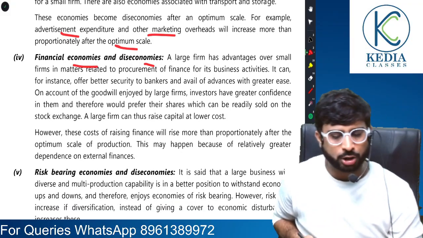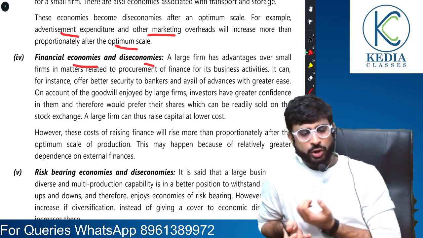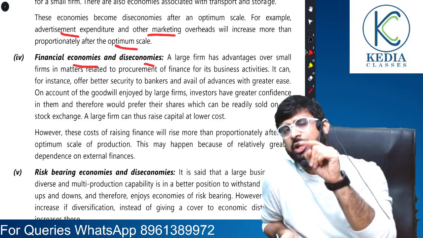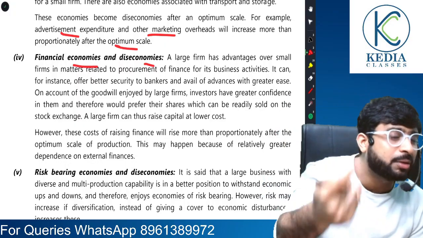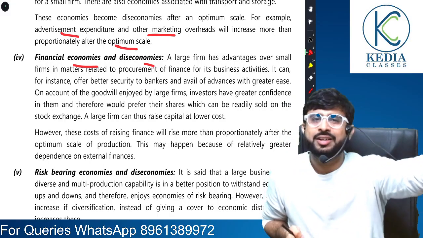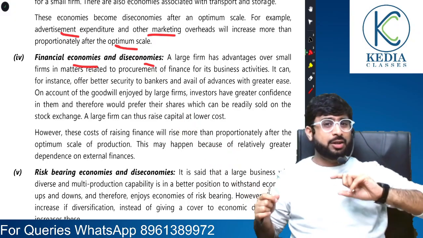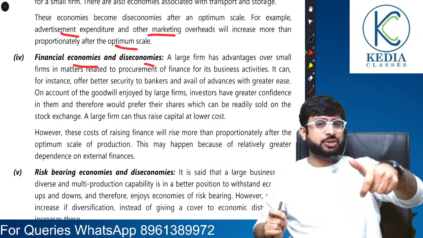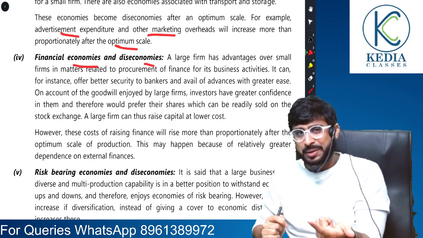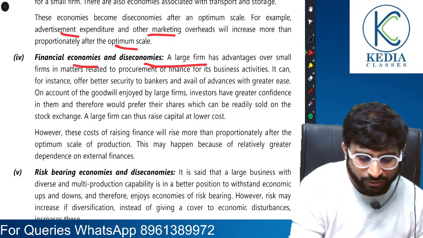Financial economies and diseconomies. A large firm, Reliance Industries, the Adani Group, obviously they also need loans from the bank. A person like me also needs a loan from the bank. But tell me, at a lower rate of interest, bank will give the money to whom? Bank will sanction the loan for whom? The big giants. Why? Because they are going to take loans in bulk. So even if the bank charges a lesser interest towards them, the bank is able to gain heavily on that. The bank is able to earn much on that. Understood, sir. So therefore, these are financial economies.